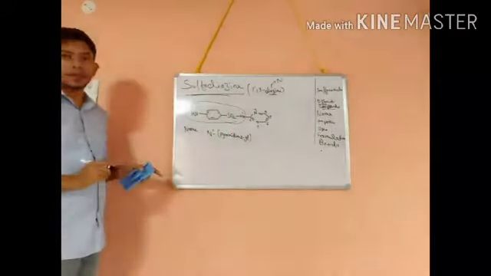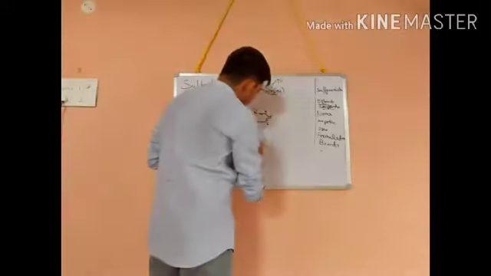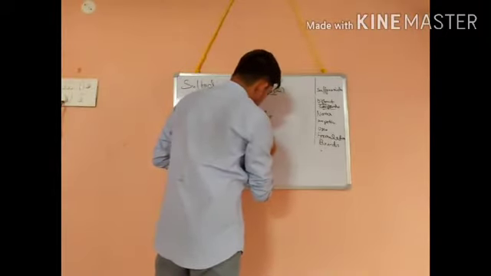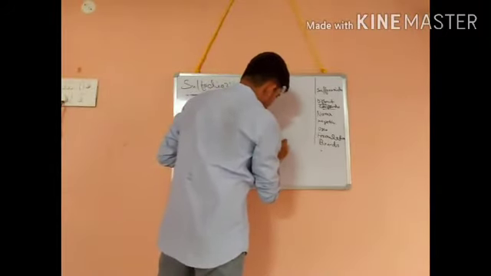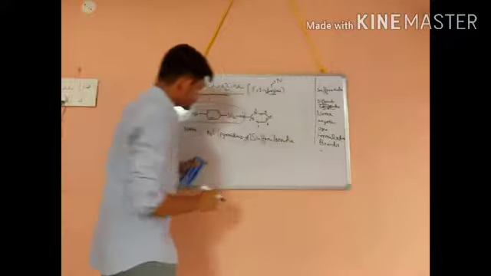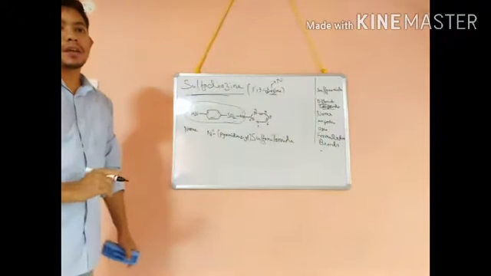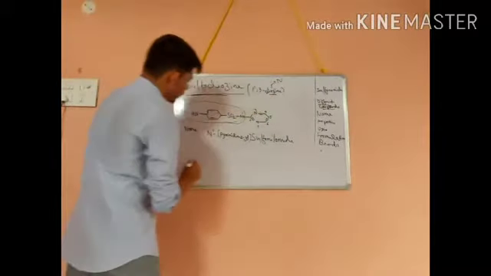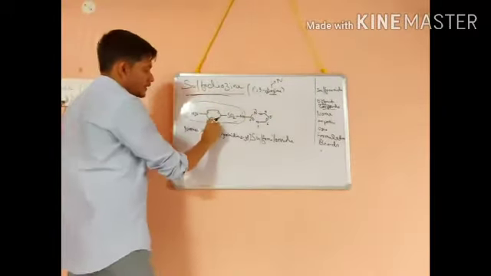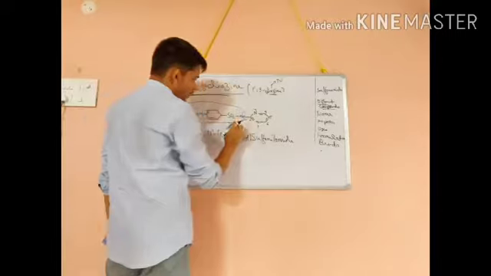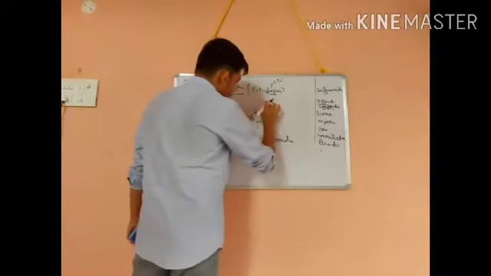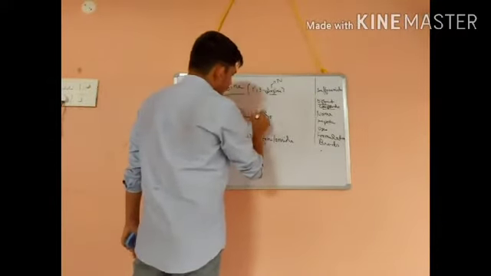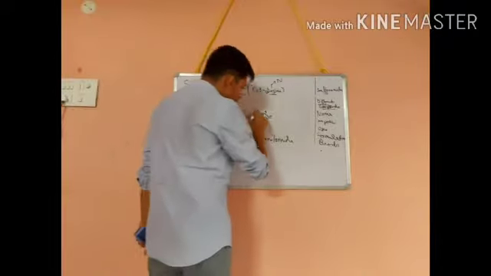Then what is this structure? This is called sulfanilamide. So this is the name of this compound. Why is it N1? In the first N, what is attached? Pyrimidine, a ring with 2 nitrogen with unsaturation.